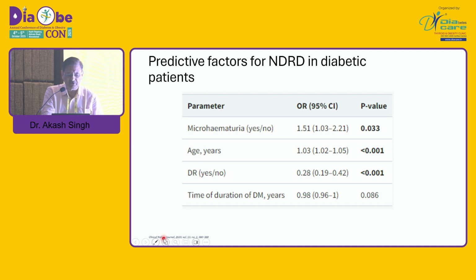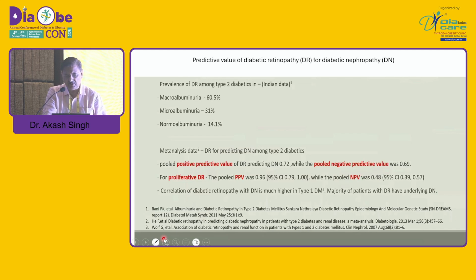So, microalbuminuria predicts non-diabetic kidney disease. With more age, more chances of non-diabetic kidney disease. Diabetic retinopathy, if it is absent, and still signs of nephropathy, more in favor of non-diabetic kidney disease. Duration of diabetes has no relation with non-diabetic kidney disease.